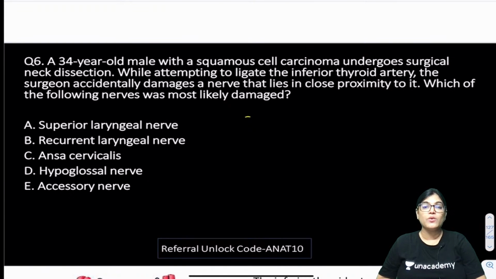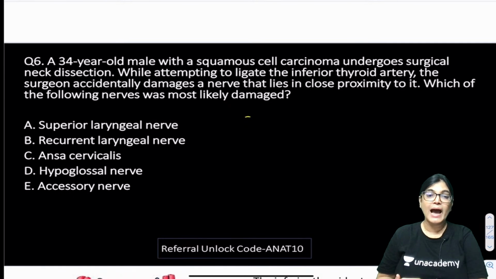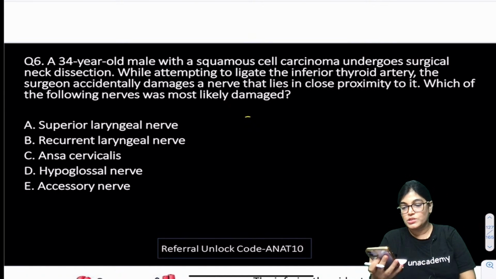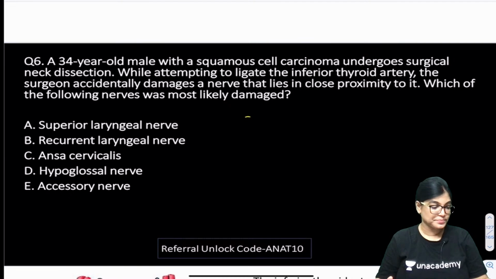A 34-year-old male with squamous cell carcinoma undergoes surgical neck dissection. While attempting to ligate the inferior thyroid artery, the surgeon accidentally damages a nerve that is lying in close proximity to it. So which of the following nerves would be the damaged nerve: superior laryngeal, recurrent laryngeal, ansa cervicalis, hypoglossal nerve, or accessory nerve? Five options are there. You have to mark the correct answer.